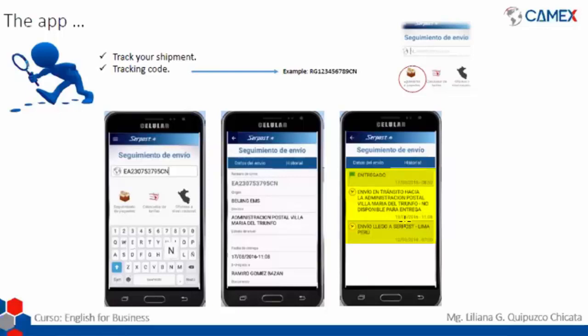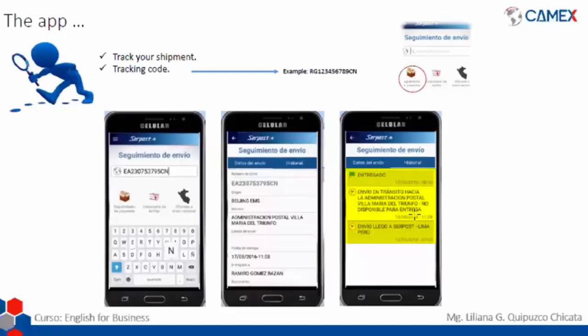If you decide not to go to the postal office, you will get another message that is going to say that the shipping is in transit to delivery. In this case, it means that the mailman has already taken your package and is on their way to your house, on their way to deliver all the products.